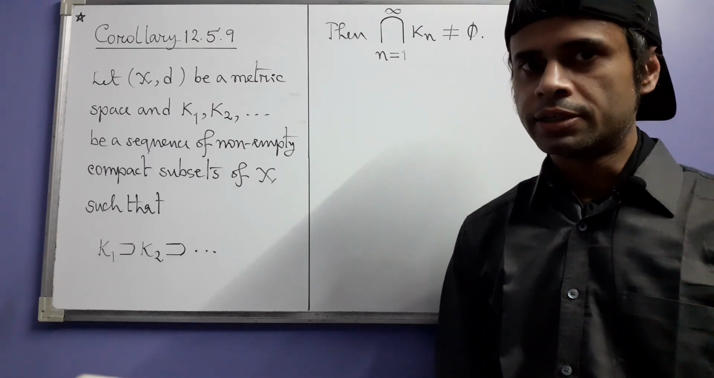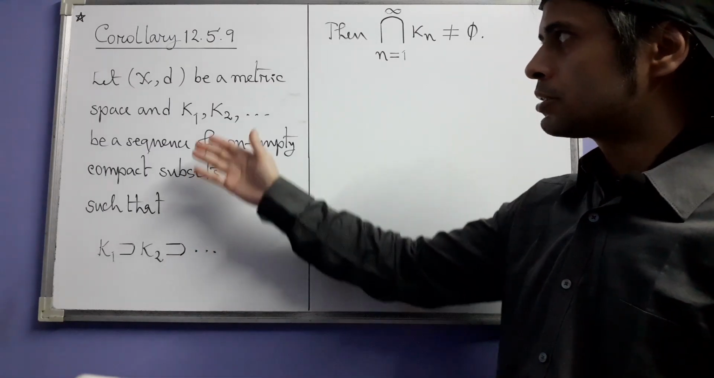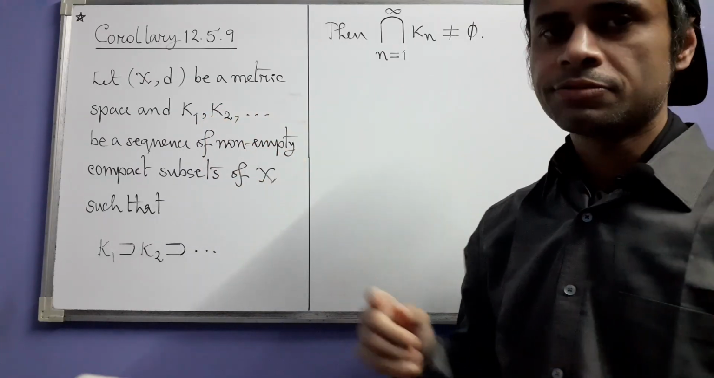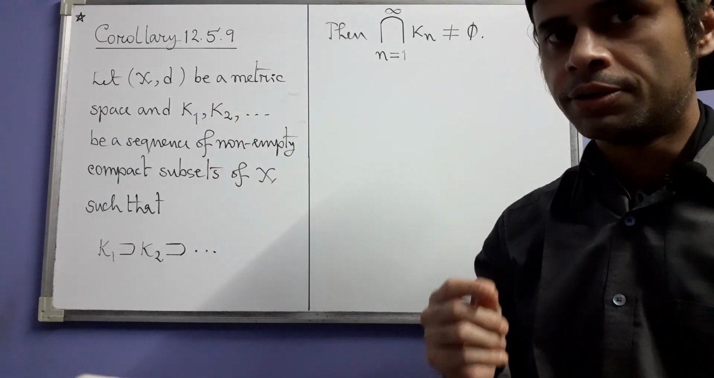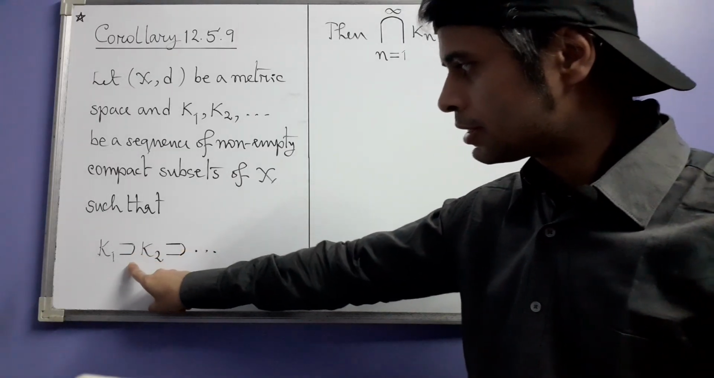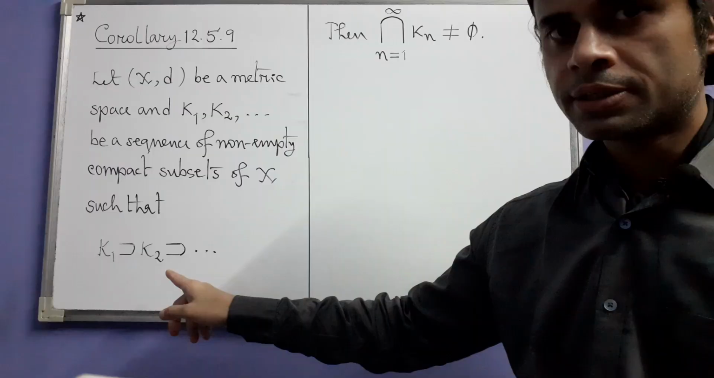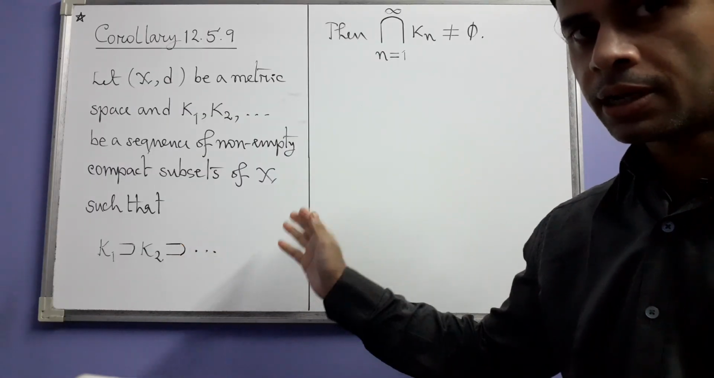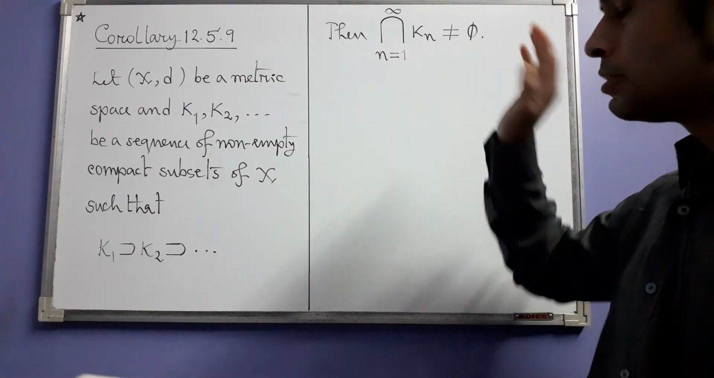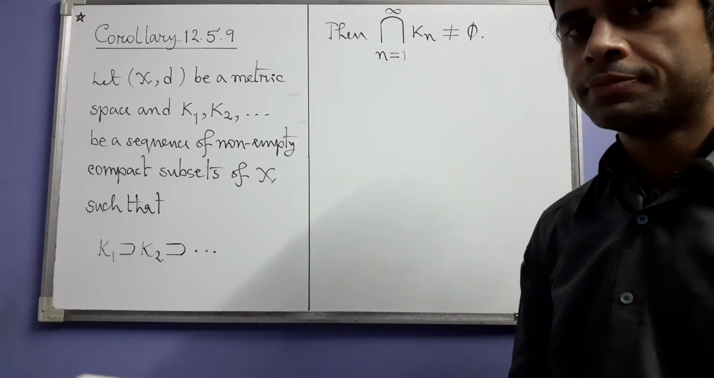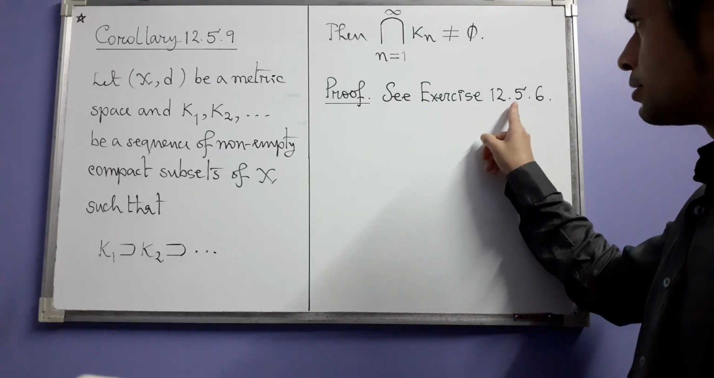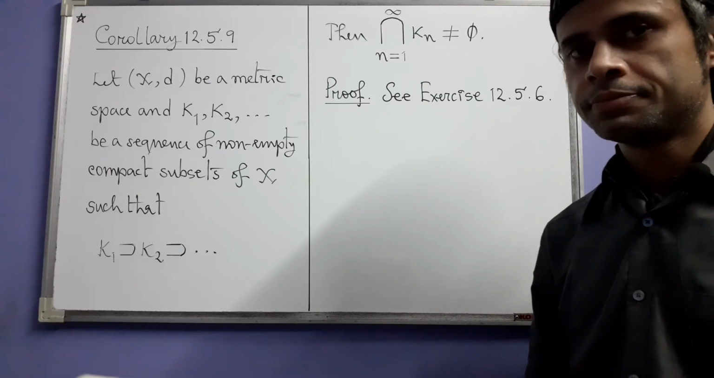Next we have Corollary 12.5.9, which states that if (X, d) is a metric space and these K_i's form a sequence of non-empty compact subsets of X such that it's a nested sequence, K_1 contains K_2, K_2 contains K_3 and it goes like that, then the intersection of all the K's is also non-empty. And this claim will be proved when we solve exercise 12.5.6.